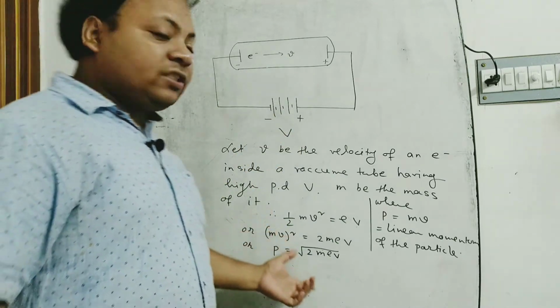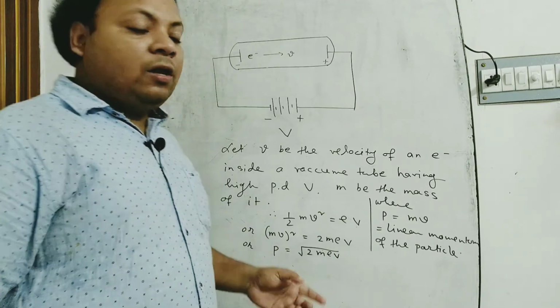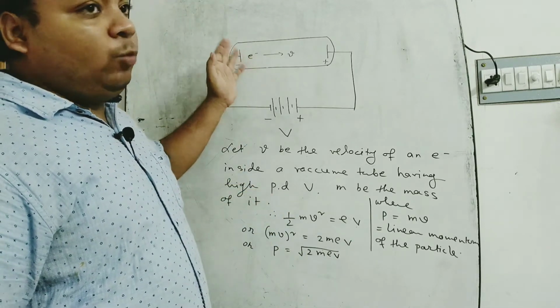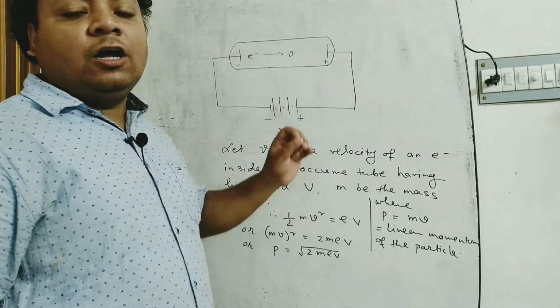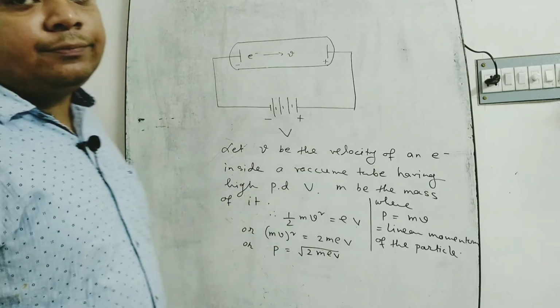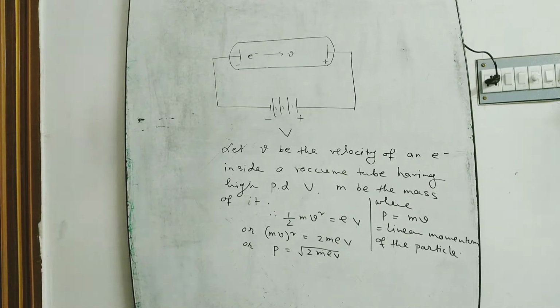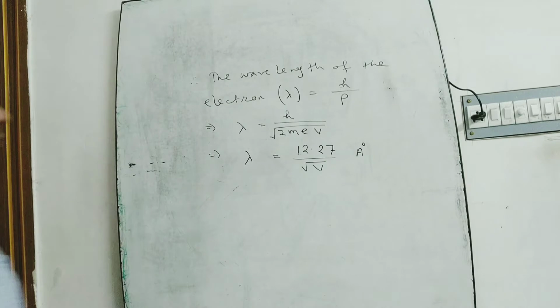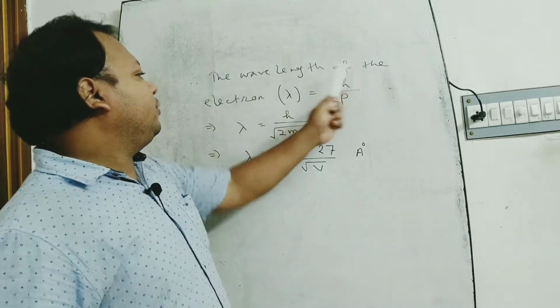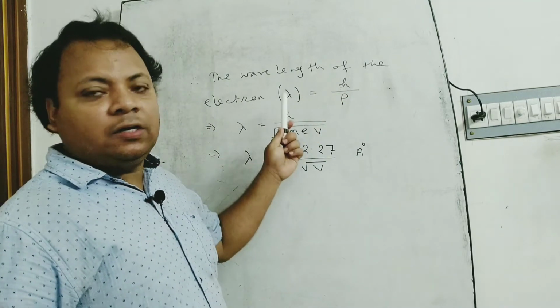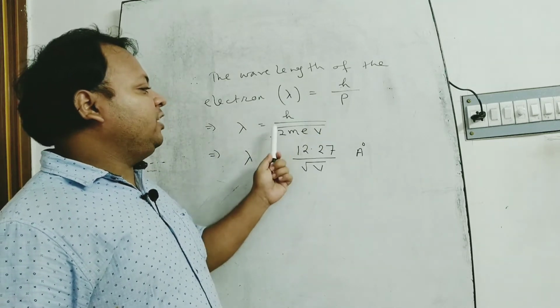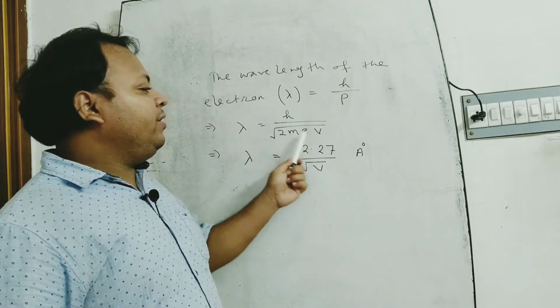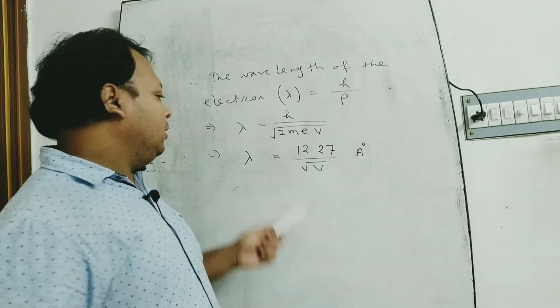From this formula, we can find out the wavelength of the electron, that is, the wavelength of the matter wave. Therefore, the wavelength of the electron lambda is equal to h by p. This lambda is equal to h by root over 2meV.